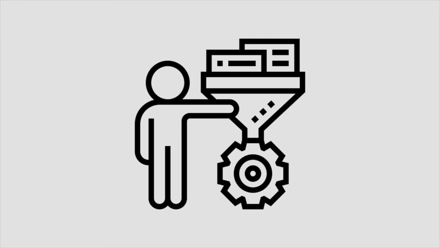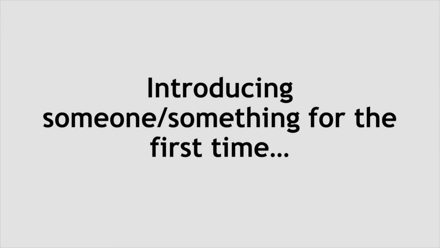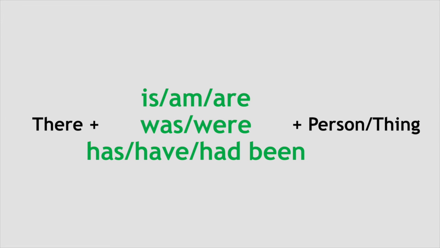To wrap up, when we mean something or someone exists, or introduce that something or someone for the first time in our writing, the main verb of the "there" sentence is most of the time a linking verb. That is, is, are, was, were, has, have, had been. In linguistic terms, we have a name for this kind of sentence, an existential clause. I will explain this in greater